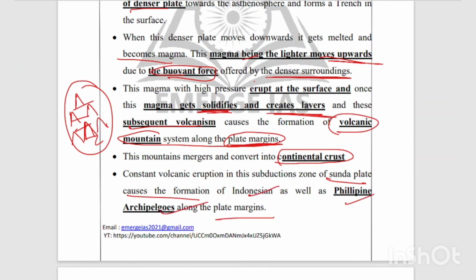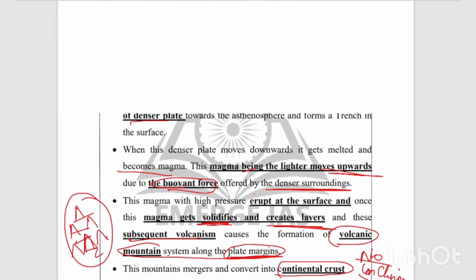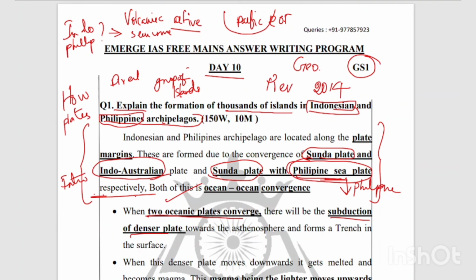We are just explaining this, and this question need not be given a conclusion. There is only need of an introduction and a body part, and for 10 marks it's enough. That's how we have to answer this, because the question is asked directly. And that's all about this question.